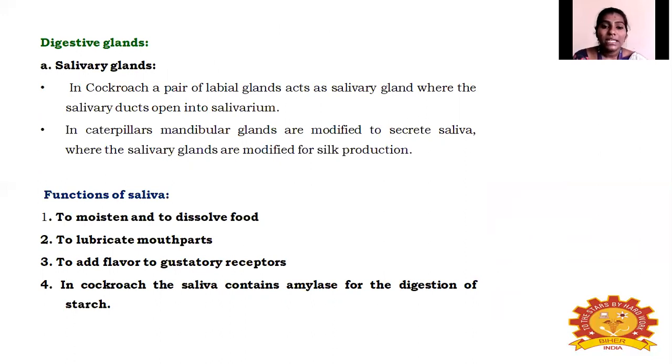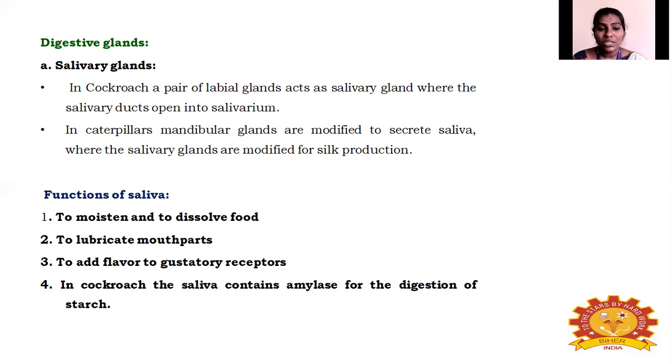In caterpillar, it is called a mandibular gland. In cockroach, it is called a labial gland, which acts as a salivary gland. In a caterpillar, it is called a mandibular gland. Mandibular glands are modified to secrete saliva, which is modified into silk. So it produces the silk for making the cocoon or pupate. During the pupa stage it helps to make a cocoon, so that silk is produced from the saliva from the mandibular gland in caterpillar.